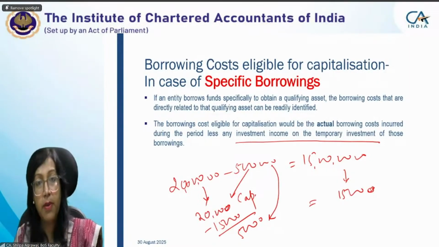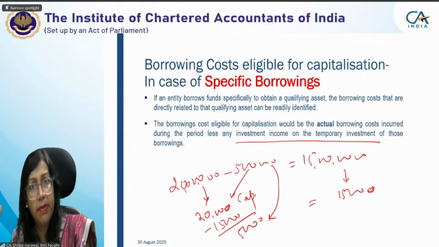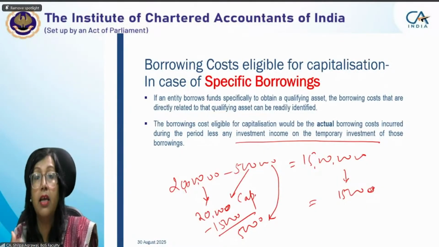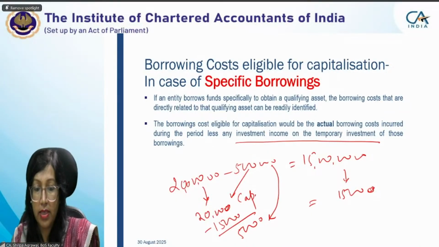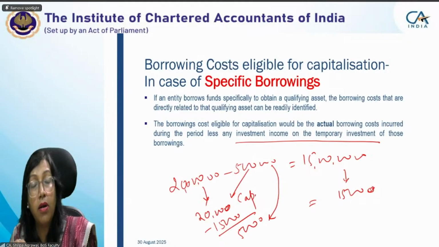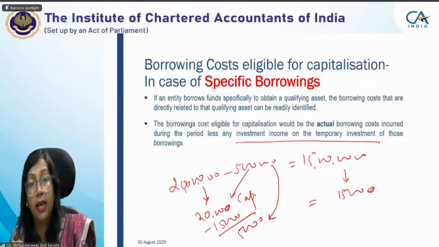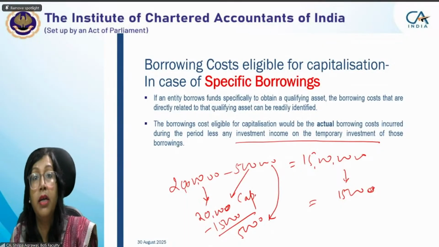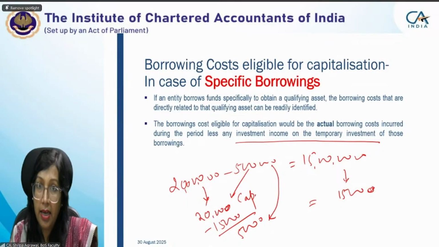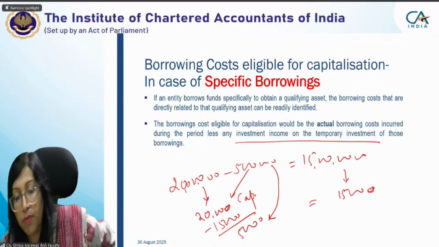In case of specific borrowing, your calculation starts from day one, where your borrowing starts. Now we will study a new add-on concept ahead, commencement of borrowing cost. But right now, what I want to explain is that it is not related to the date of expenditure. Specific borrowing relates to your computation of interest expense from the date you are borrowing it. It is a different matter that the period before commencement will also be treated as penal, which I will tell you ahead. Okay?